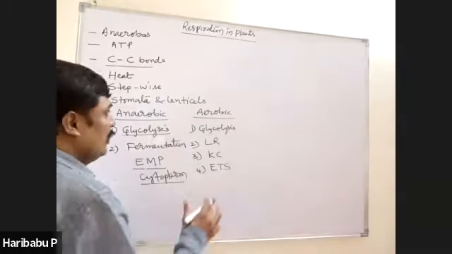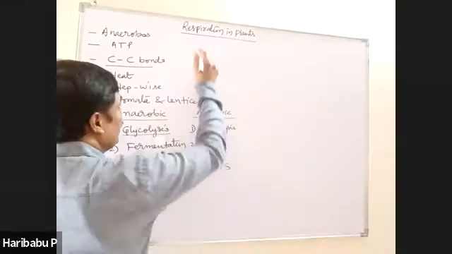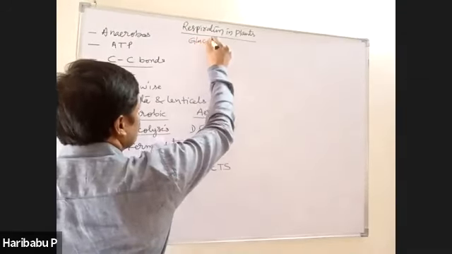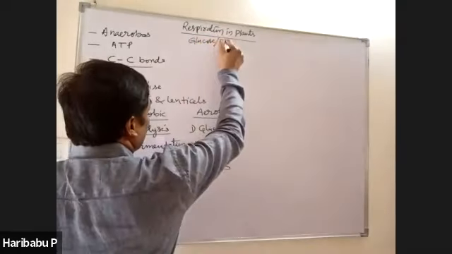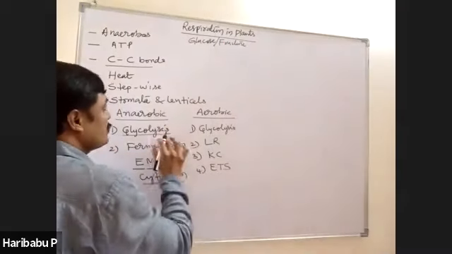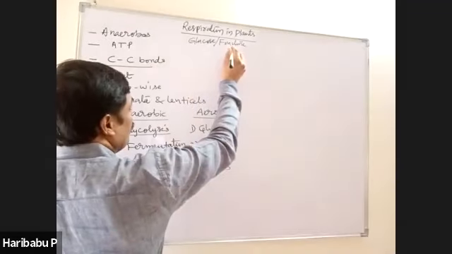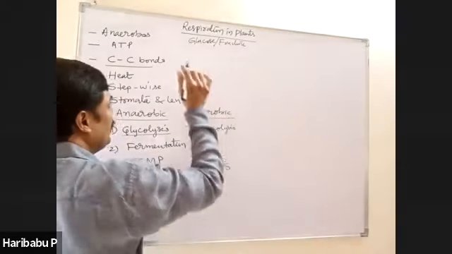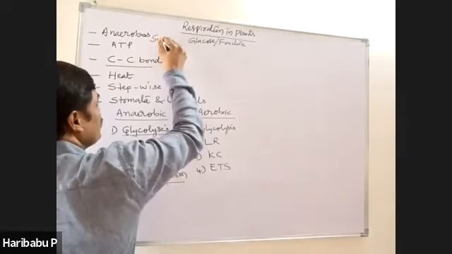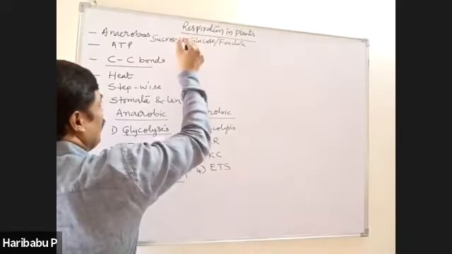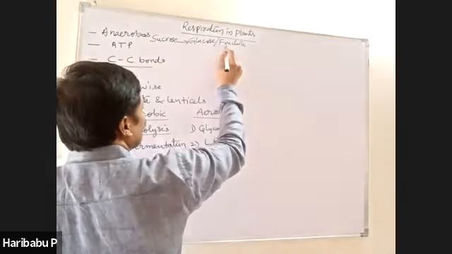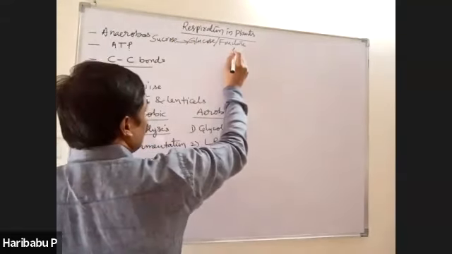Right. What is the substrate for glycolysis? Glucose or fructose? In plants, the end product of photosynthesis is sucrose. Now this sucrose splits into glucose and fructose.